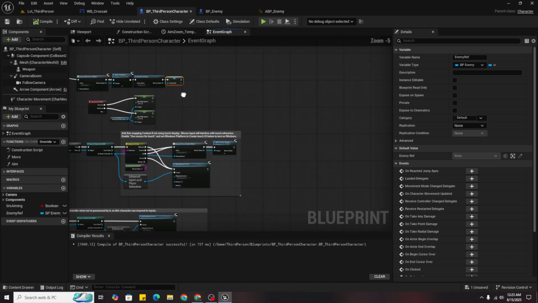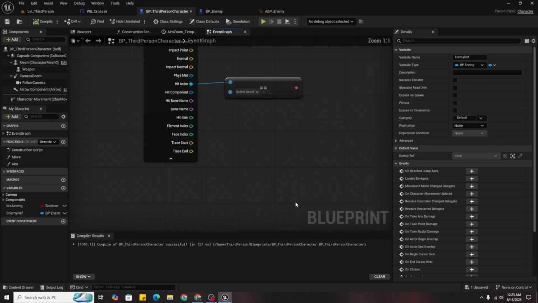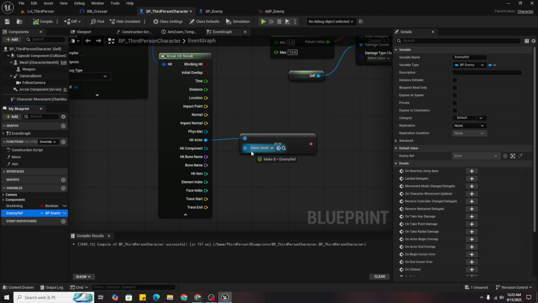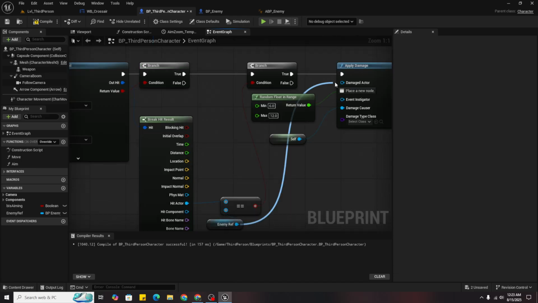So now you can come back down to your break results and place it here. So if it's the enemy, it will apply the damage. You can double click it and make it a little bit better.